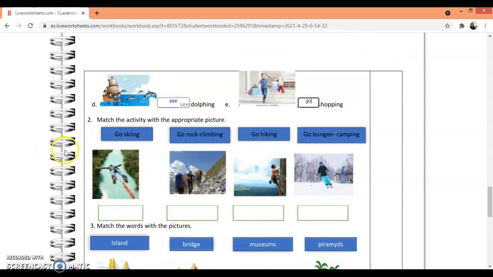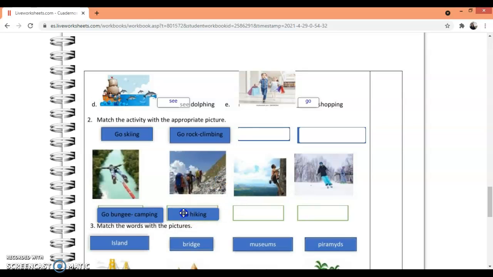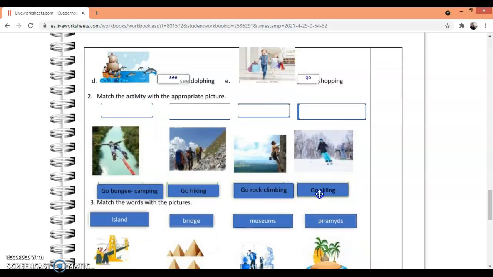Acá vamos a unir. Go skiing, go rock climbing, go hiking, go bungee jumping, go camping. Ya tenemos el primero. This is go bungee jumping, go hiking, go rock climbing, and go skiing.